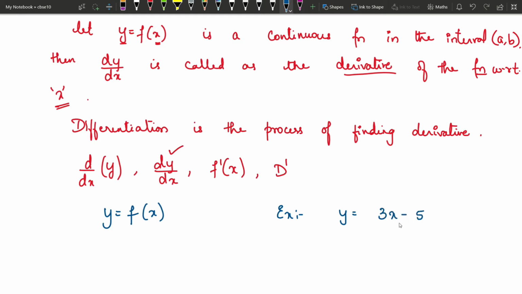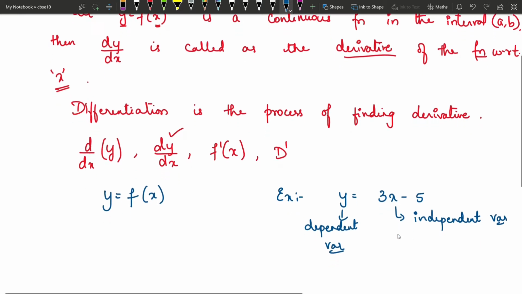Here this x is called the independent variable, and y is called the dependent variable, and it is dependent on x. That is why we say y is a function of x, meaning y is dependent on x. Based on different values that you give to x, y will also get a different value.